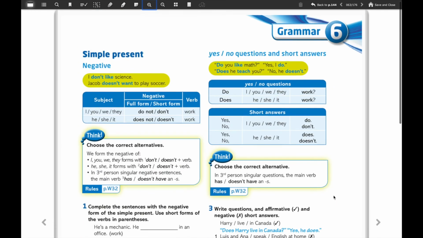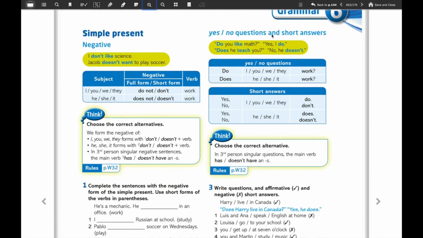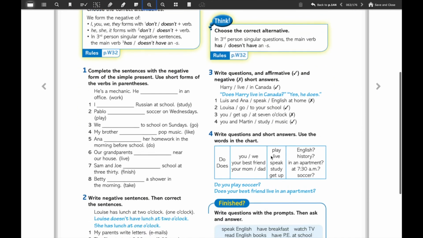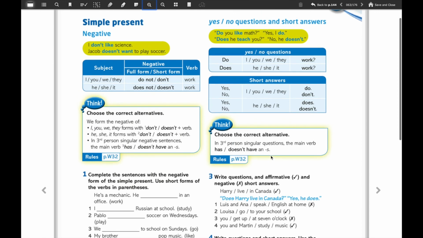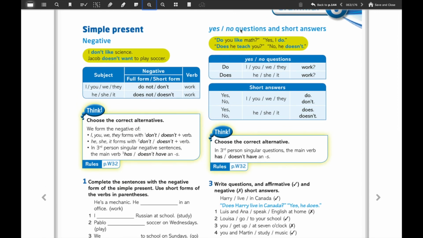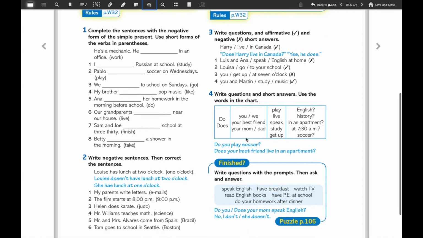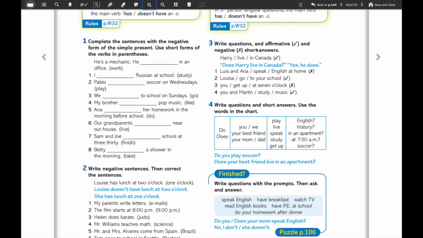Today we're going to work on this part. We're going to do exercises 3 and 4, related to the yes/no questions and short answers, the things that we were working on in the PPT presentation. Here you have the exercise. It says write questions in affirmative with a tick and negative with a cross and short answers. And number 4, write questions and short answers. Use the words in the chart.